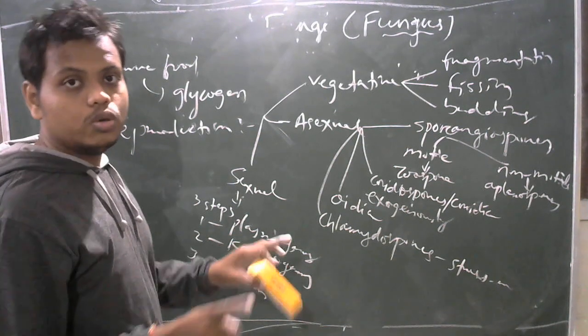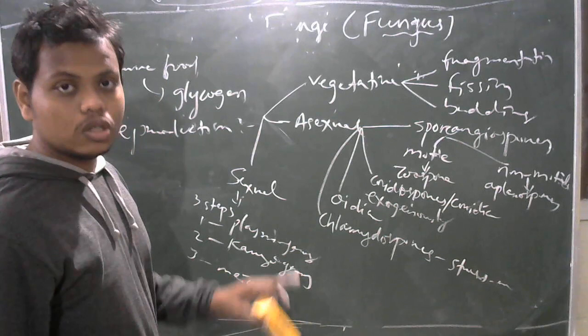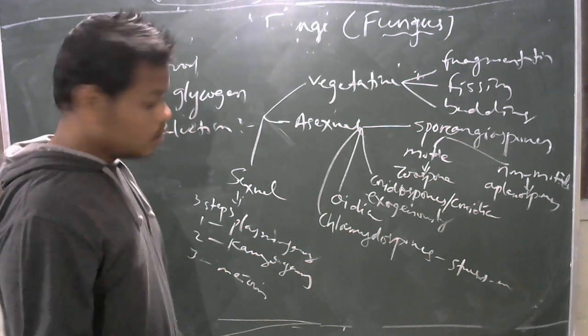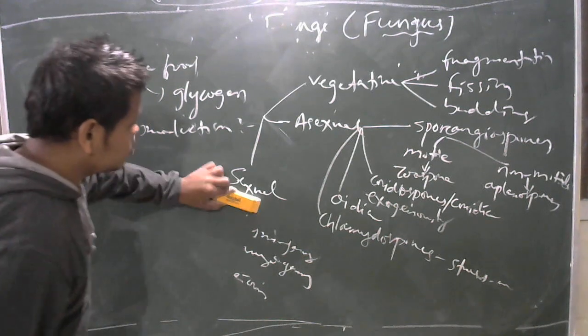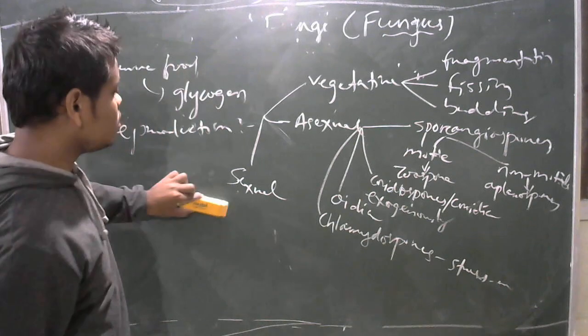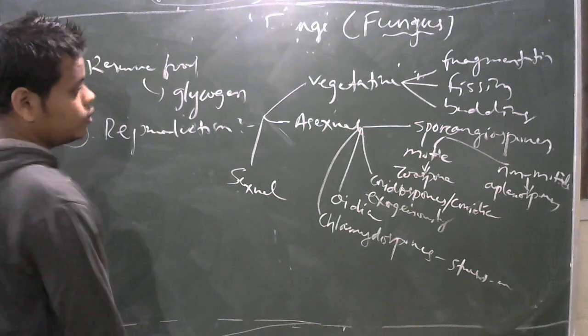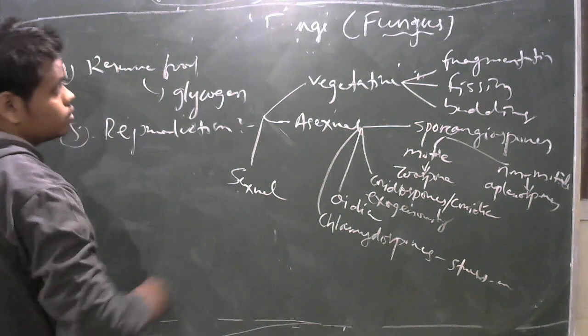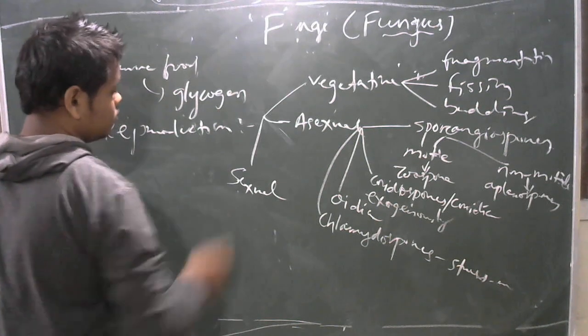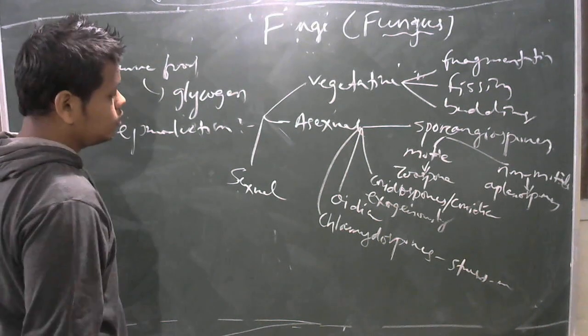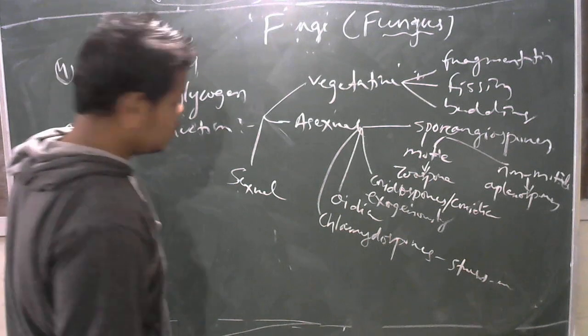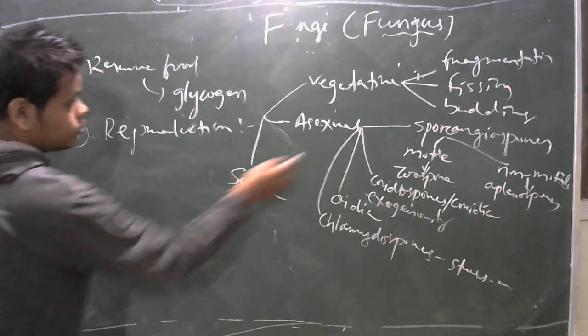Plasmogamy is the fusion of a protoplast. Karyogamy is the fusion of nuclei, and meiosis is the reduction division process. Then the steps are complete. Now, what are the types of sexual reproduction? Sexual reproduction occurs by various types.